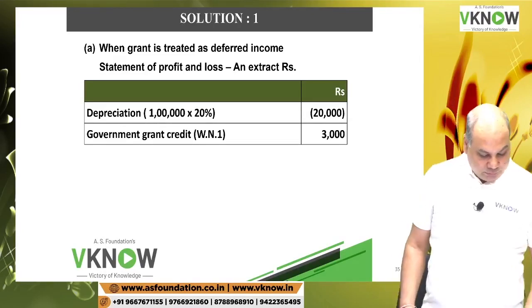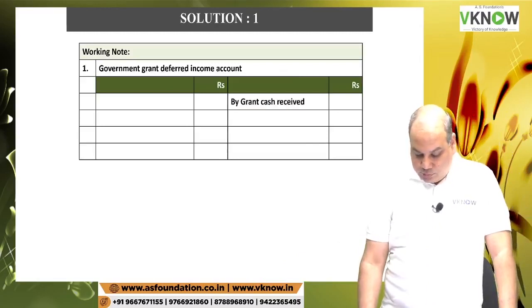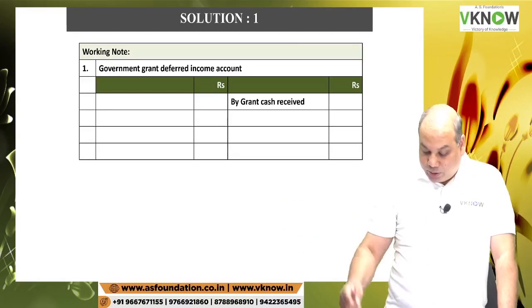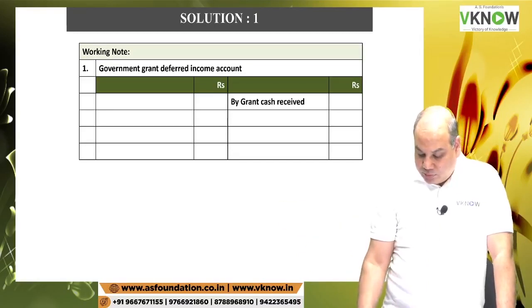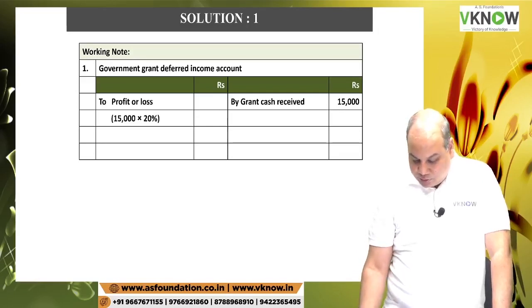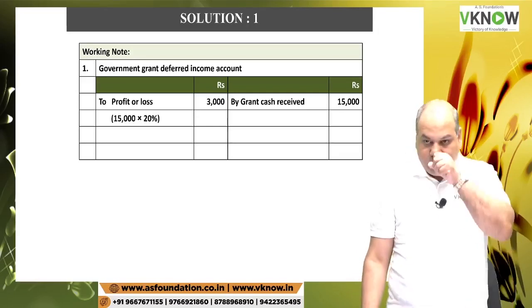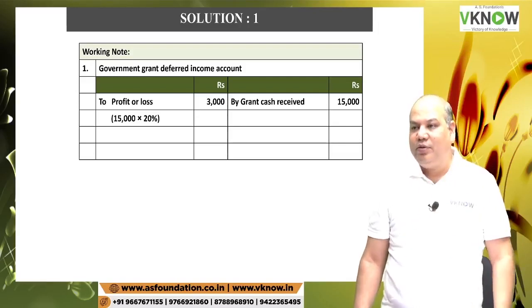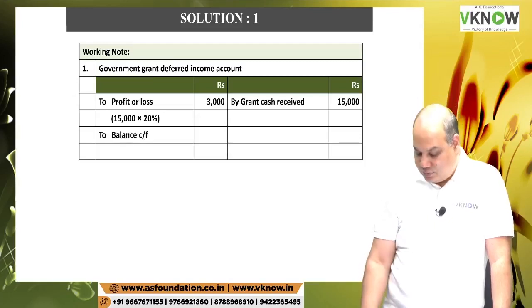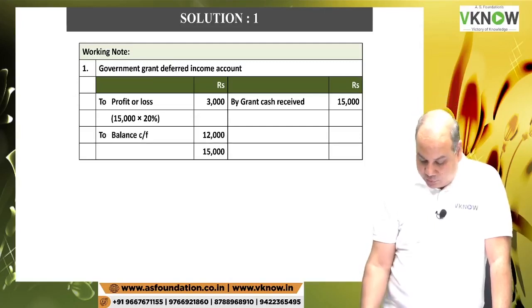How much is that? 3,000. Then you will come to that working note printed a little below. Deferred government grant account: by cash received 15,000; to P&L account, this also will take the same rate 20%, or you can take 1/5. 1/5 is okay. And to balance carried down 12,000. So this will appear in the balance sheet, liability side.